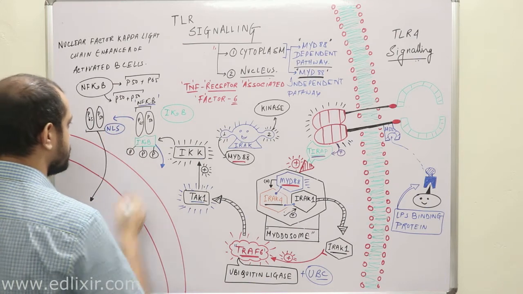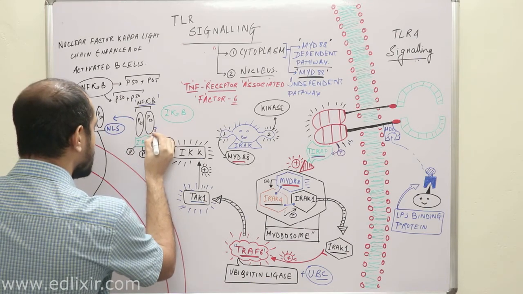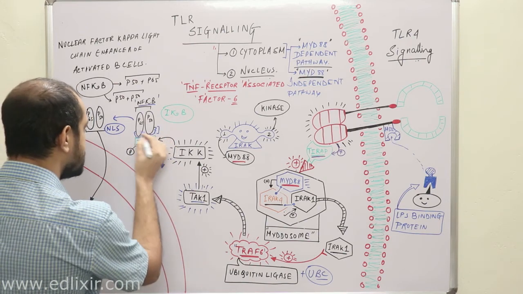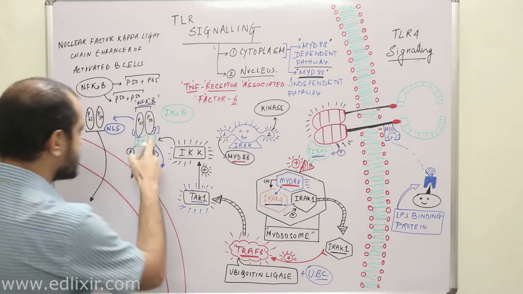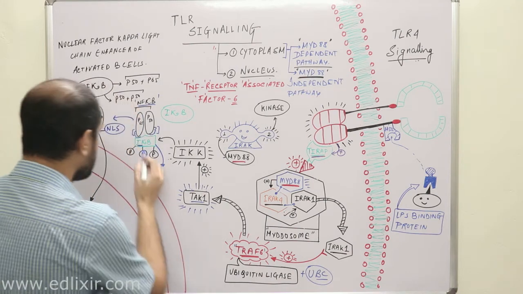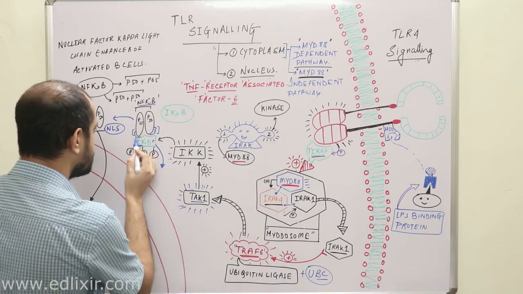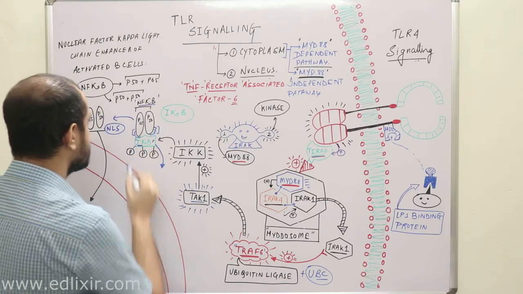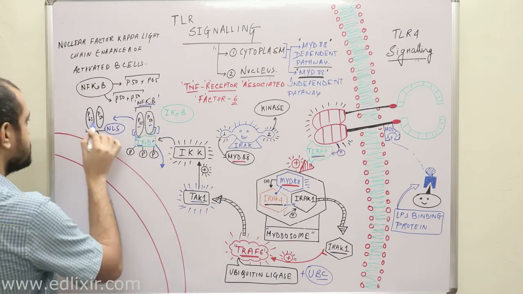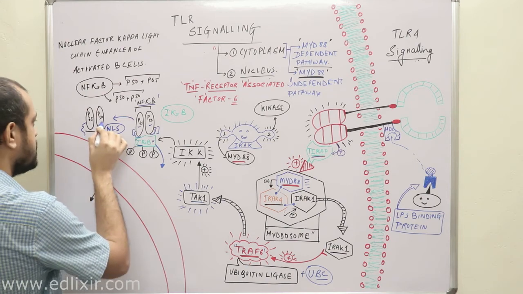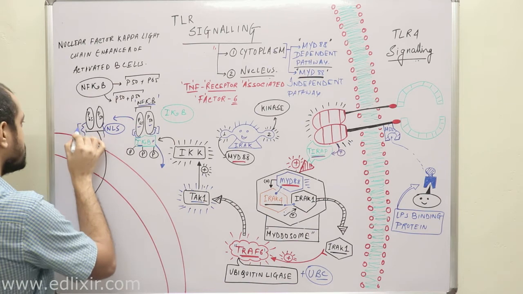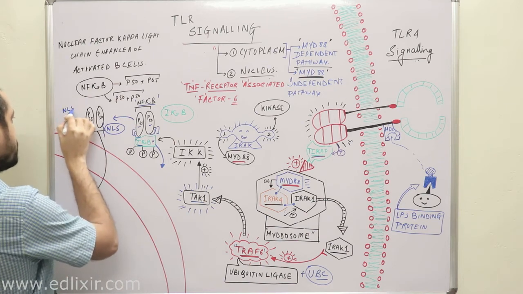Now listen with all your attention. P50 and P65 both have this NLS, but it was inhibited by the inhibitor of kappa B, which was hiding the nuclear localization signal of the NF kappa B dimer, that is P65 and P50. After the inhibitor of kappa B is released, the NLS becomes active.